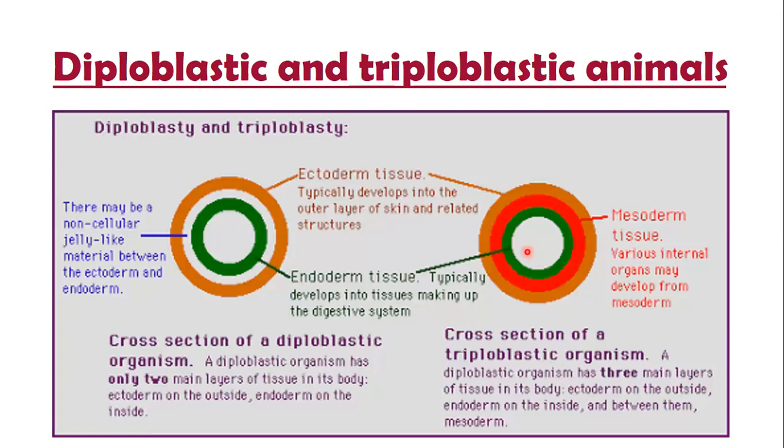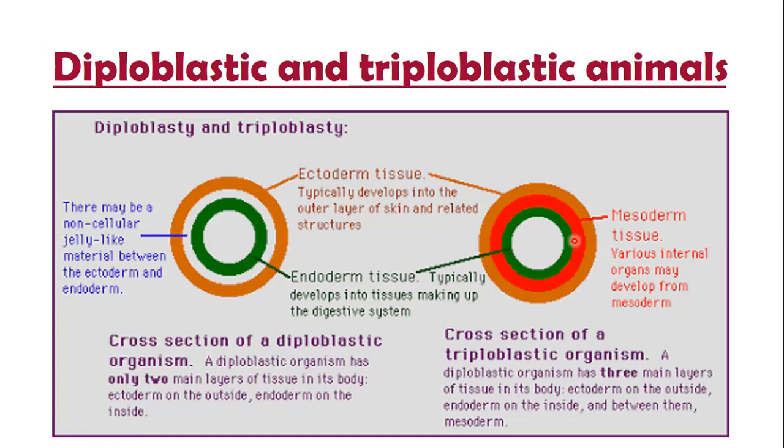So what about the rest of the body? Mesoderm is responsible for the development of muscles and bones. All of the connective tissues, and part of the reproductive system, are made from the mesodermal layer. These three layers are called germ layers. Whenever a growing embryo develops these three layers, it is called early gastrula.